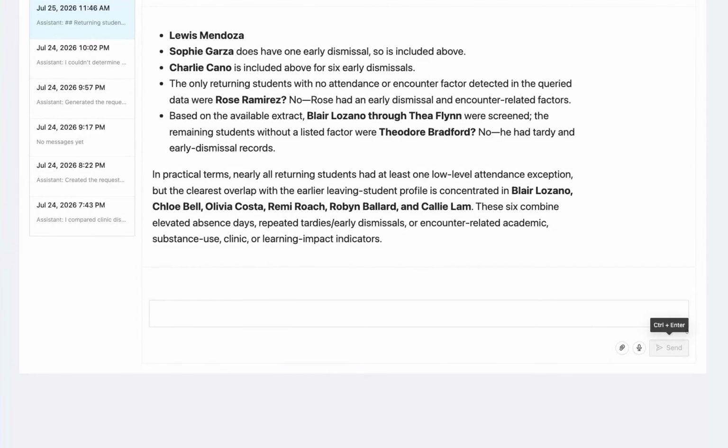The personal assistant searches through encounter histories and the attendance record again, looking for students who fit the patterns we identified. The personal assistant compiles a list of students who meet any of the attendance or encounter criteria. The list is long, and we want to know which students we should prioritize for outreach.